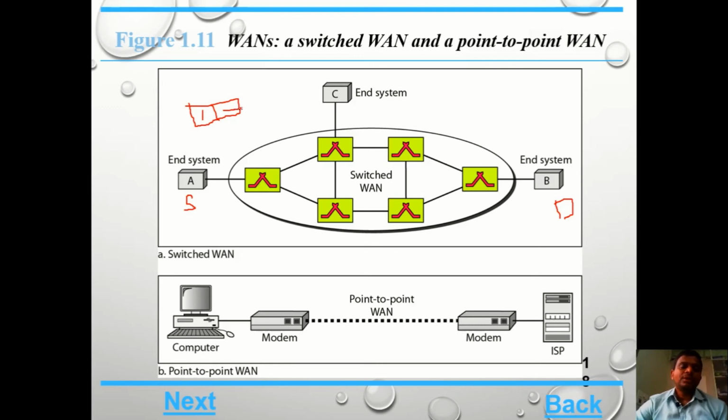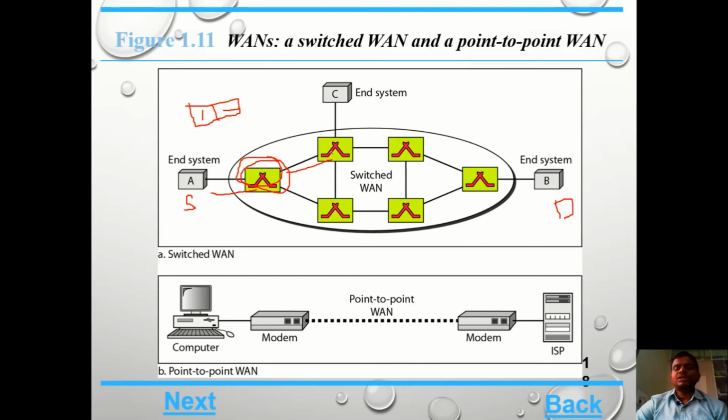Now whenever this packet is transmitted through this wide area network, first of all the packet of information is received by this switch. Now this switch checks whether the destination node is connected within this network or not. In case it is connected within this network, it is directly transmitted to the destination node. In case that particular destination address does not match with the switching device, it simply transfers that packet of information to the next node.